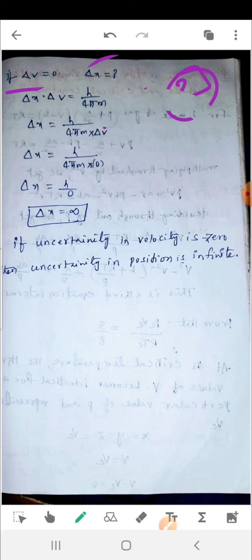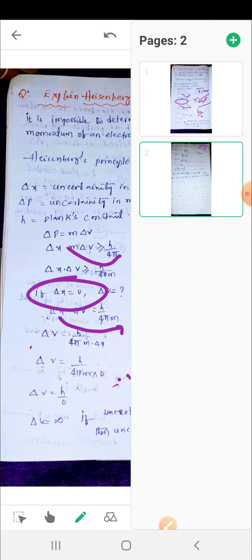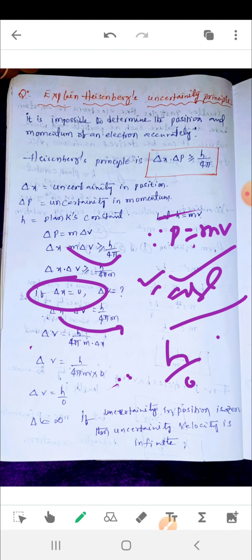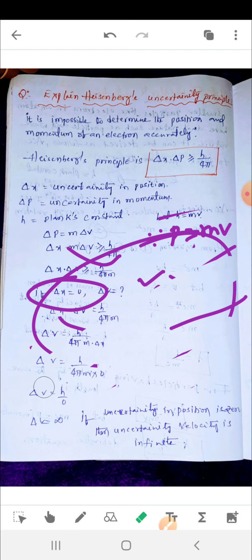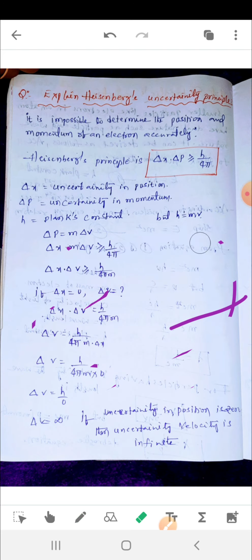That point you have to remember. In the examination, what we write is the definition and the equation, and this below part is the explanation. When we take the position delta x value as 0, the velocity reaches infinity. In the case of delta v also 0, the position also reaches infinity. That point you have to remember.